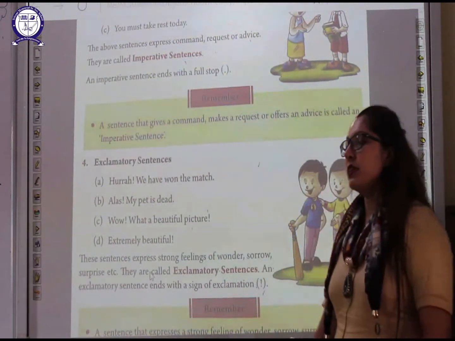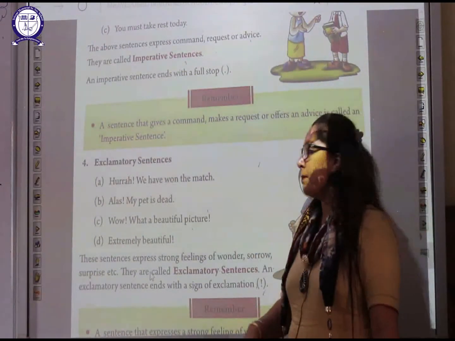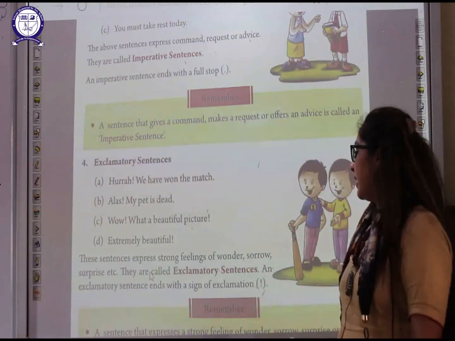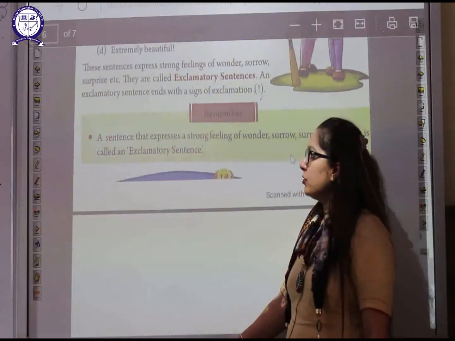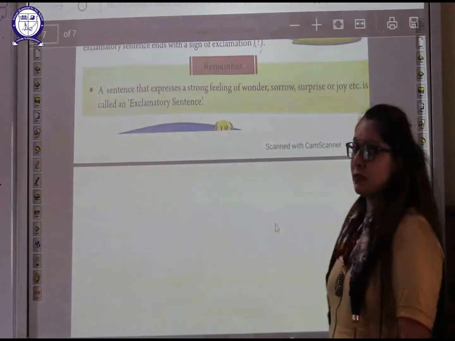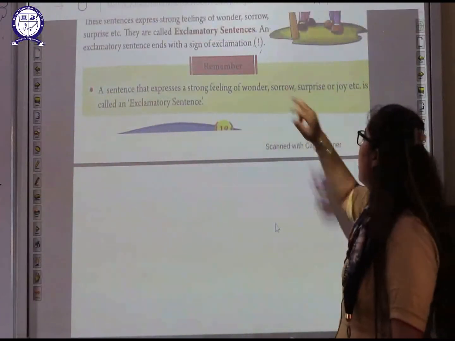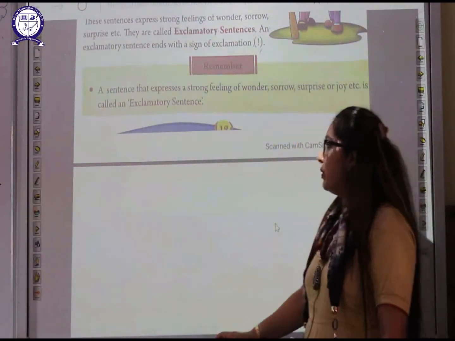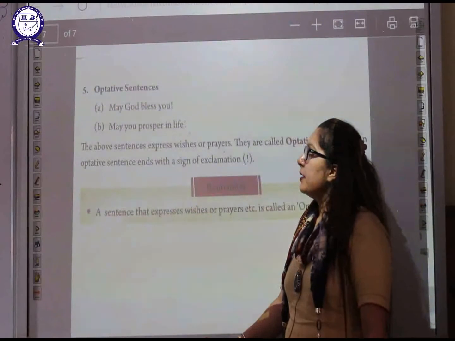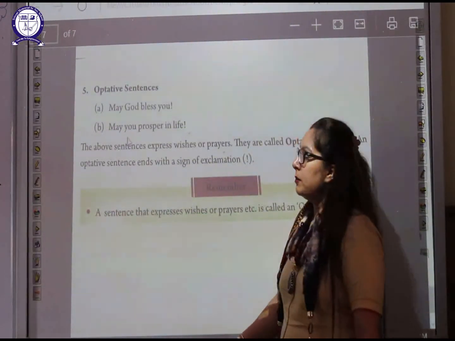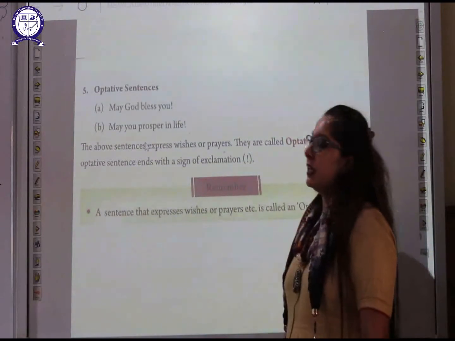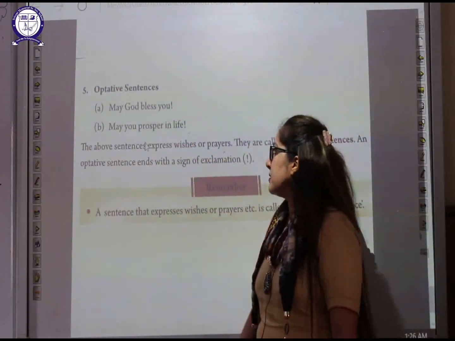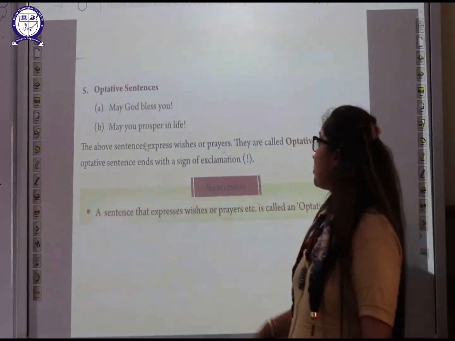Exclamatory sentences end with an exclamation mark. As you have seen here, the exclamation mark is at the end of the sentences. Now we'll go to the points to remember. A sentence that expresses a strong feeling of wonder, sorrow, surprise or joy is called an exclamatory sentence. Now we'll go to the last kind of sentences, that is optative sentences. May God bless you. May you be prosperous in life. These sentences express wishes or prayers.